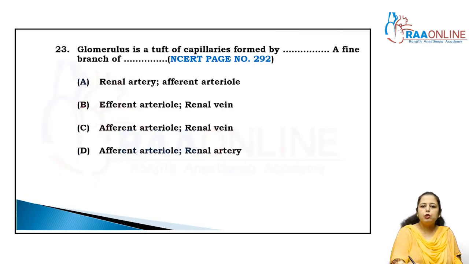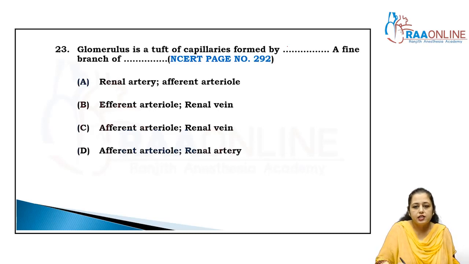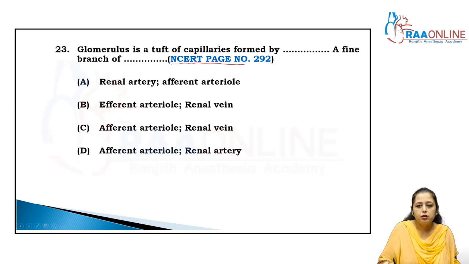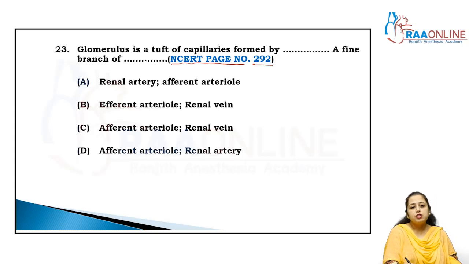Come to the next one. Glomerulus is the tuft of capillaries which is formed by the afferent arteriole and a fine branch of the renal artery, because we know that, as given on page number 292, the glomerulus receives only pure arterial blood.